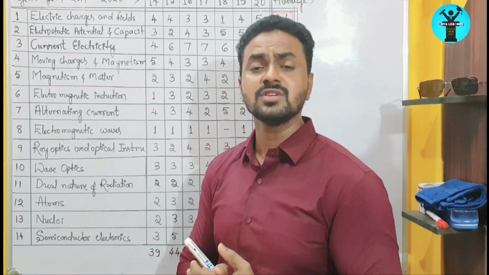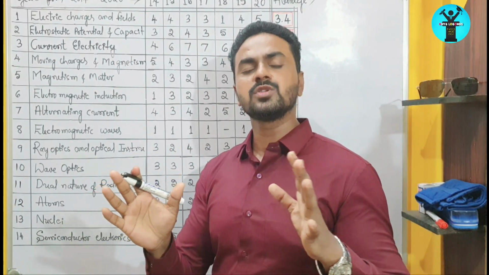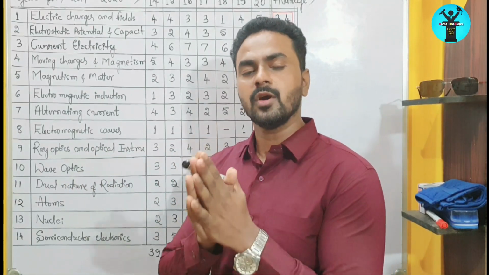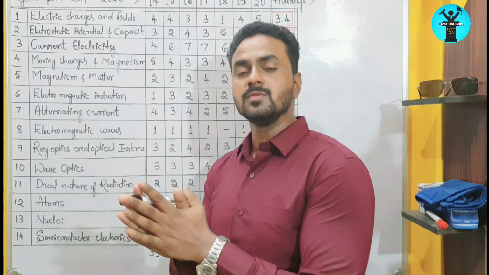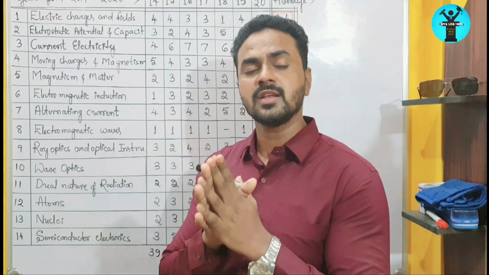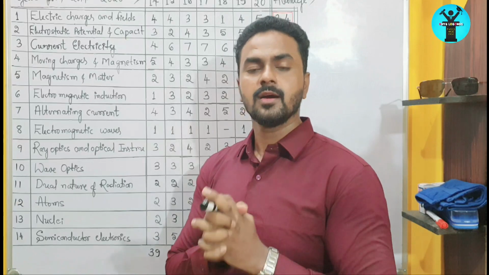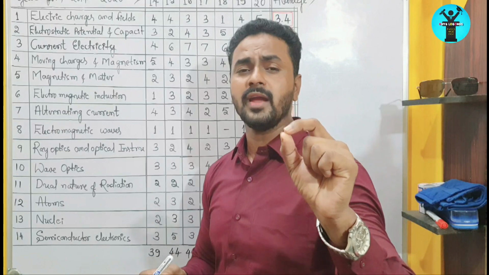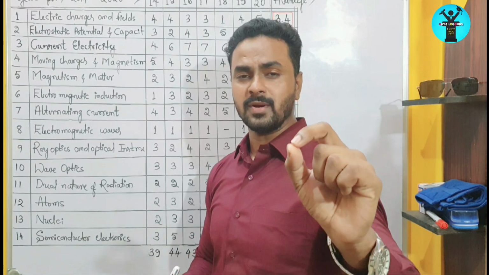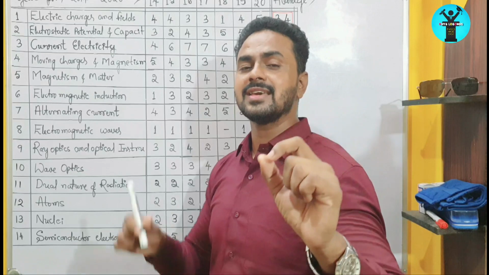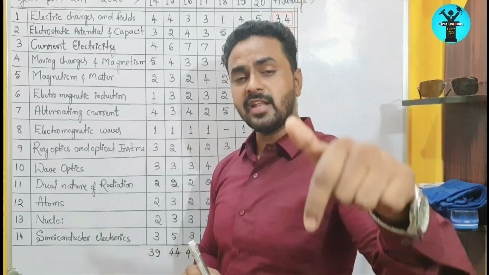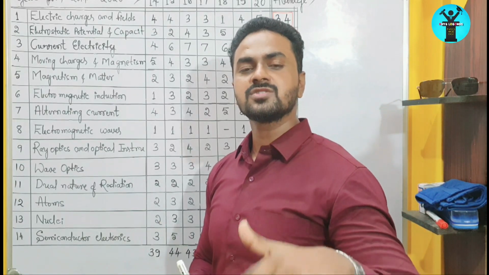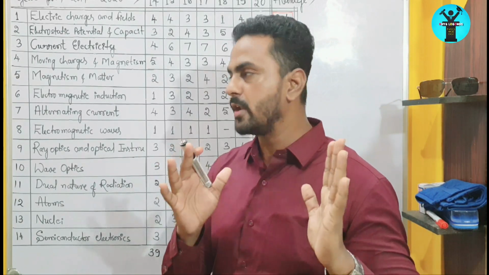In conceptual questions, you will get questions related to the concepts explained in your syllabus, which means you have to think and answer. In numerical problems, you have to solve the problems, get the answer, and then choose the option. So these are the 2 types of questions that they will ask. But keep one thing in mind: your syllabus is reduced by 30%. So you are going to write the KCET exam for 70% of the syllabus. If you do not have the reduced syllabus, I have given you the link in the description section. You can go through that after watching this video.